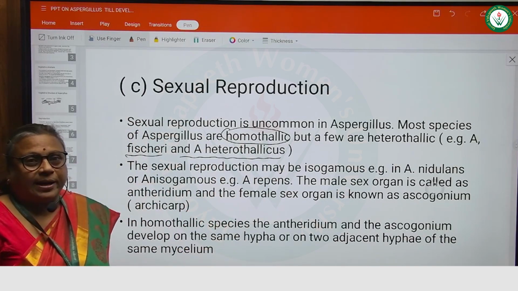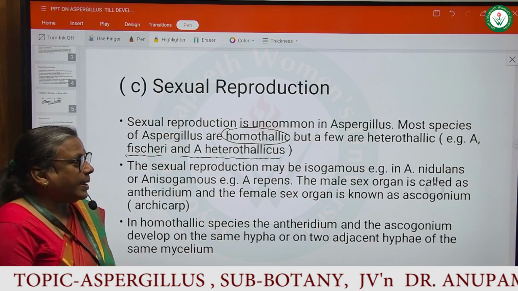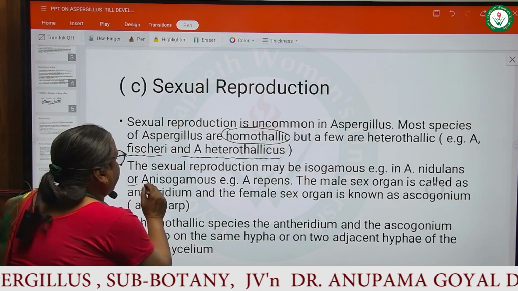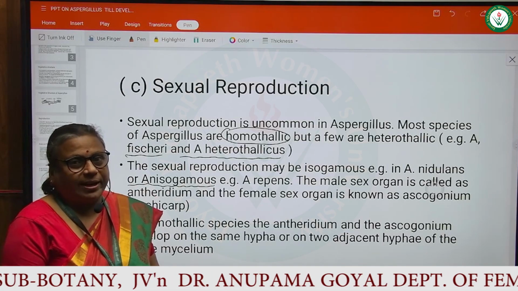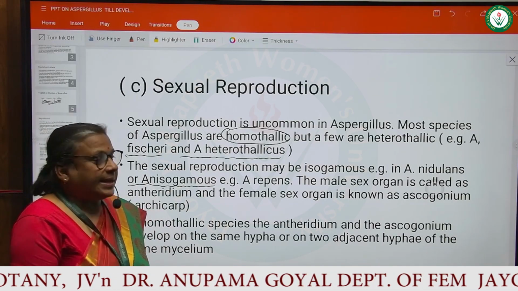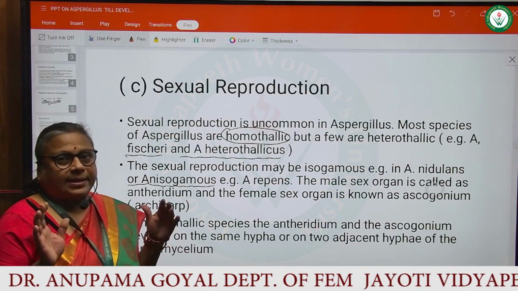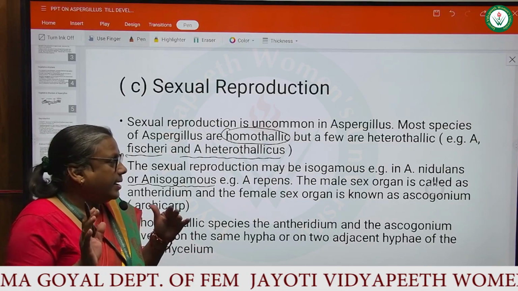The sexual reproduction may be isogamous, for example in Aspergillus nidulans, or it may be anisogamous, for example in Aspergillus repens.